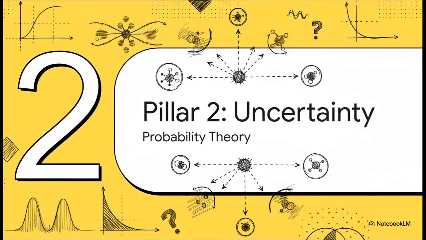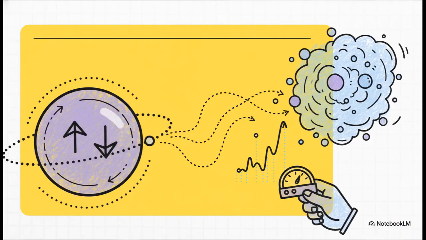Okay, so we've got the language down. But let's be honest, the quantum world is weird. It's built on chance. And that brings us to our second pillar, the uncertainty. This is all about probability theory. See, a qubit isn't just a 0 or a 1 until you look at it. It kind of exists as a blend of both states at the same time, a superposition. Probability theory gives us the strict rules we need to manage all that weirdness and figure out the odds of what we'll see when we finally take a peek.